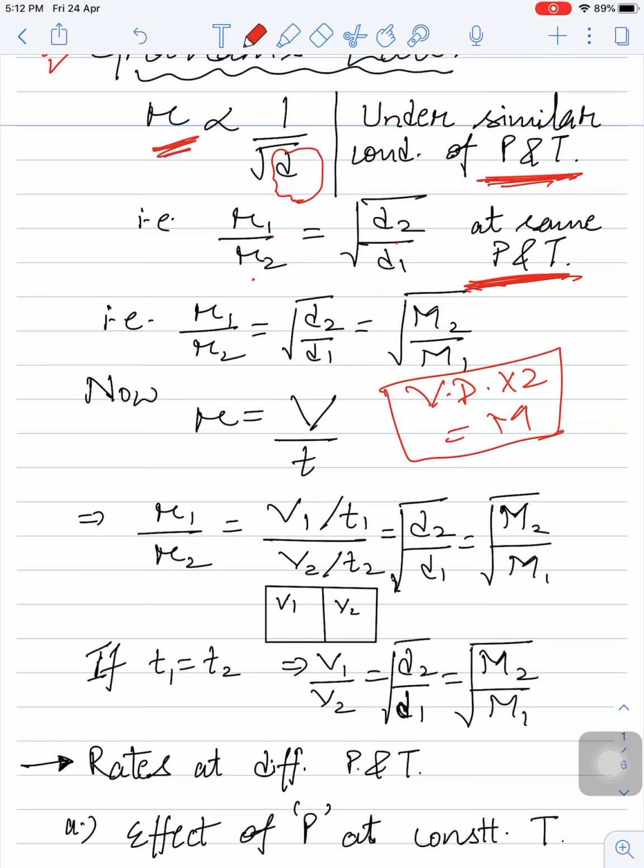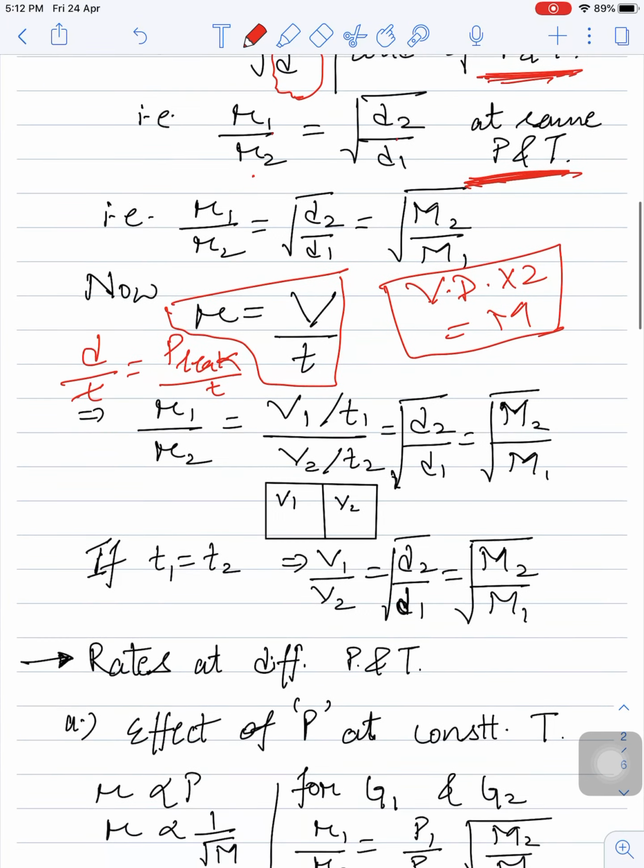Rate means speed: distance upon time, volume upon time, or pressure leaked upon time. You can take any one, because rate means speed. So pressure leak upon time, volume upon time, or distance upon time, the distance covered by a gas.